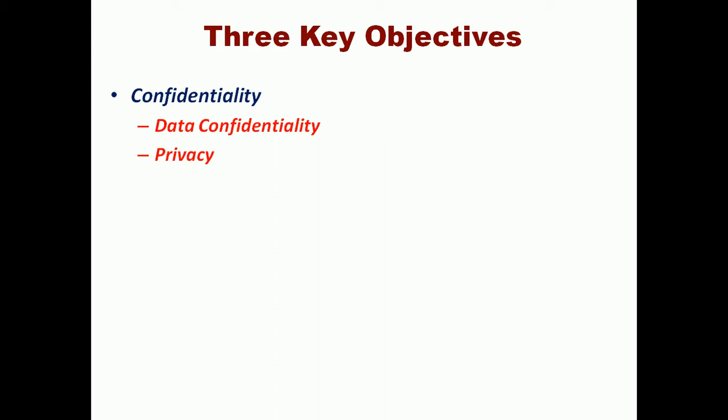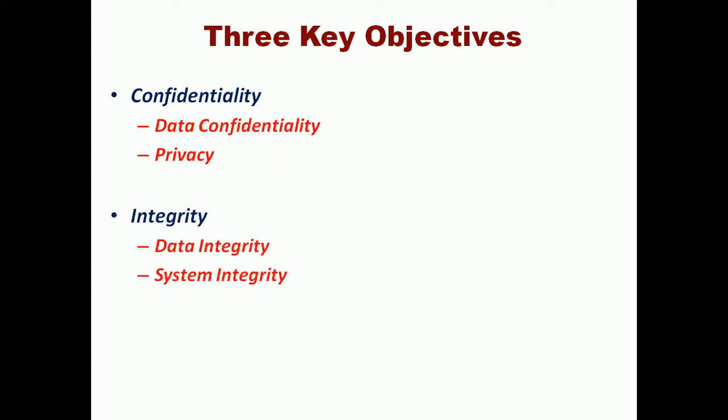So what I need to do is mask my own data and then pass it to the other end, so that if there are any intruders or any third party trying to hack my data, with the help of that mask they are not in a position to open it. That is called confidentiality, that is data confidentiality and privacy. Privacy is about to whom I want to disclose my information or from whom I want to get information. How can we achieve this masking concept? That is done only with the help of the encryption mechanism.